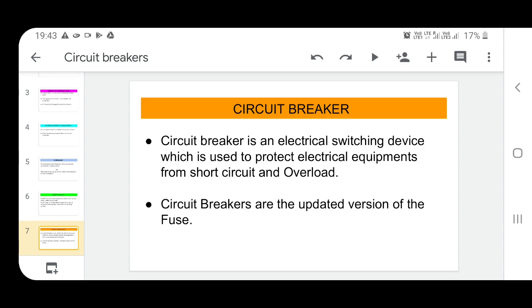So many times more and more current will come, and so many times we have to replace the copper wire of the fuse, because if high current is coming, the fuse copper wire melts. So we have to replace the copper wire, and it is a time consuming process. That's why circuit breakers are the updated version of the fuse, because they do not require any time consuming process.